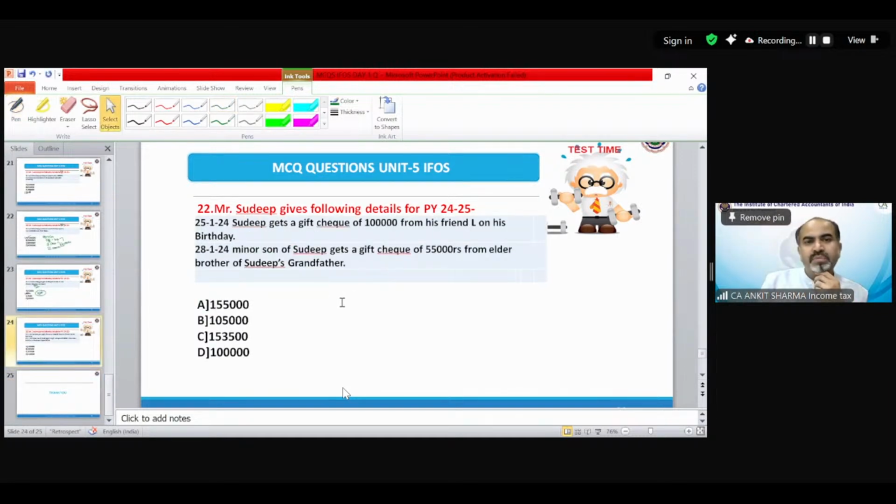22, last question. Following information for assessment year 24-25. On 25/1/24, Sudeep gets a gift check of 1 lakh from his friend L on his birthday. On 21st January 24, minor son of Sudeep gets a gift check of 55,000 rupees from elder brother of Sudeep's grandfather. So what would be the treatment of these provisions? Question number 22, what should be the correct answer?